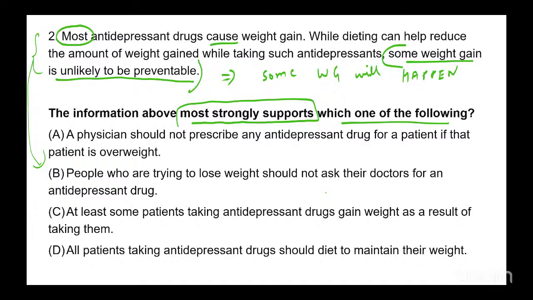Inference question. A, a physician should not prescribe any antidepressant drug for a patient if that patient is overweight. Should not. It looks like a viewpoint statement. It is a viewpoint statement. Has such a viewpoint been expressed in the passage? No, this is out. However reasonable it might look to us, right? Yeah, it looks very reasonable. Doesn't matter. Does it get support from the passage? No, it is out.